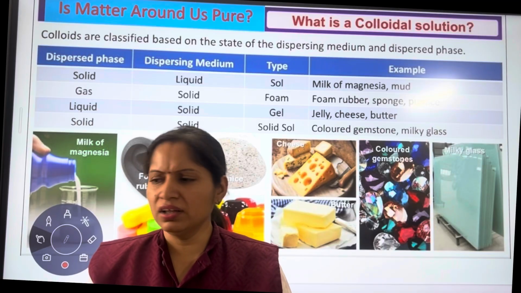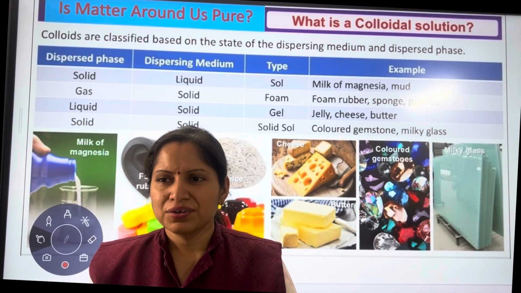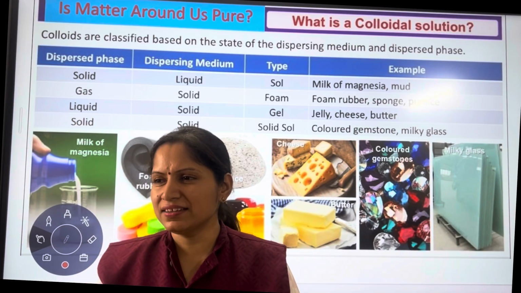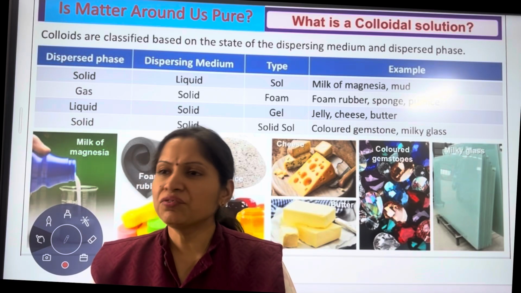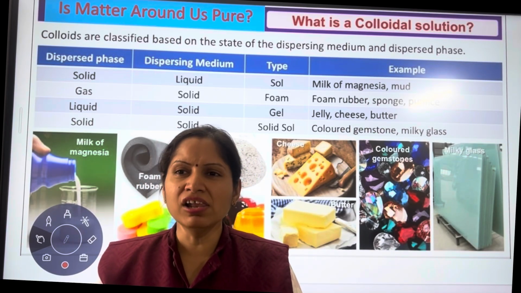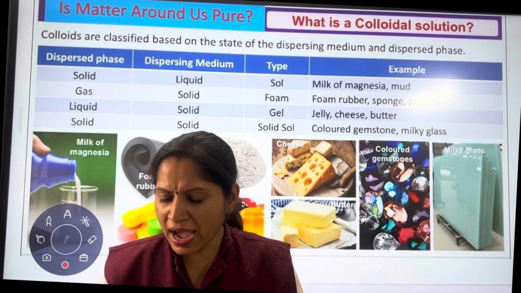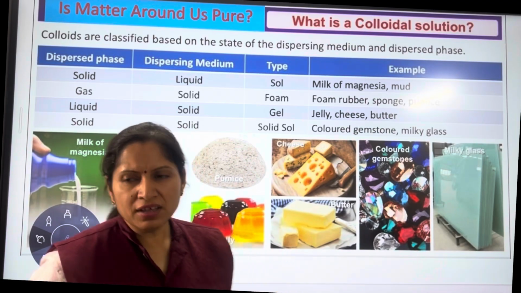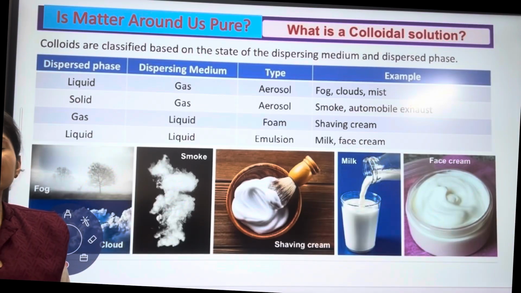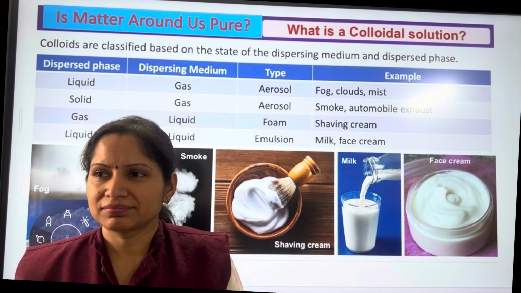So don't copy it from anywhere. Don't ask anyone. Don't discuss it. If you know it, write it down. If you don't know it, leave it. Then you will have a learning. Even if you don't know that, still you will be having a learning. Okay? So write about emulsion. Next, write down about gel.